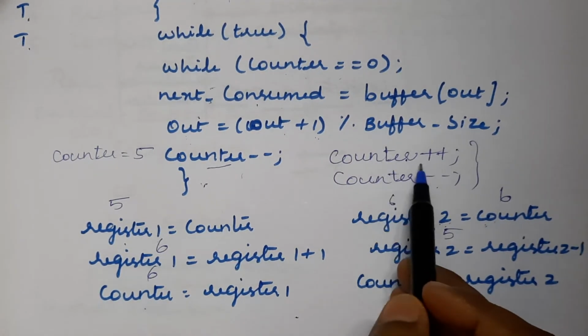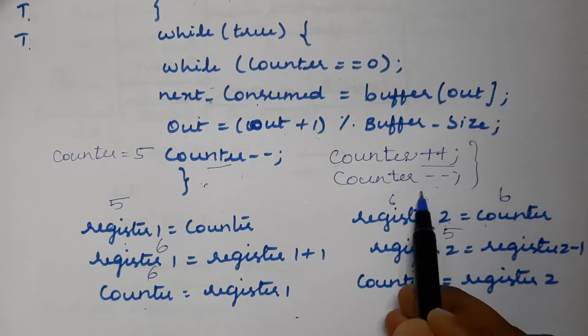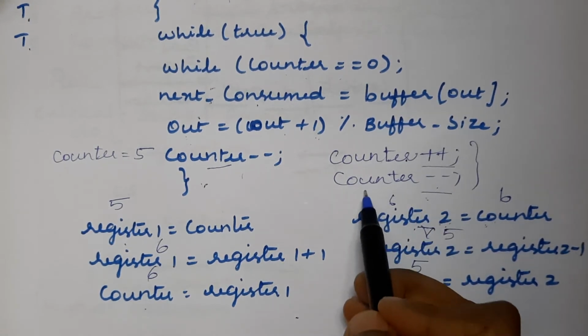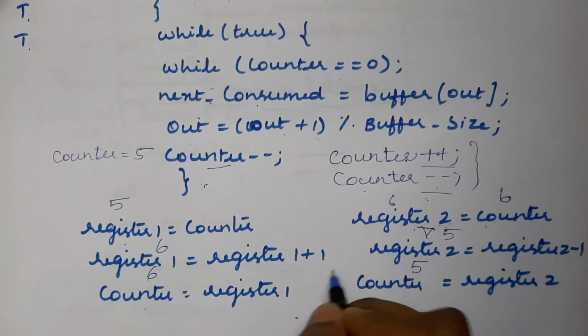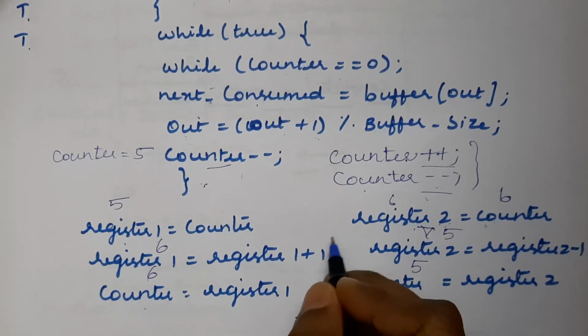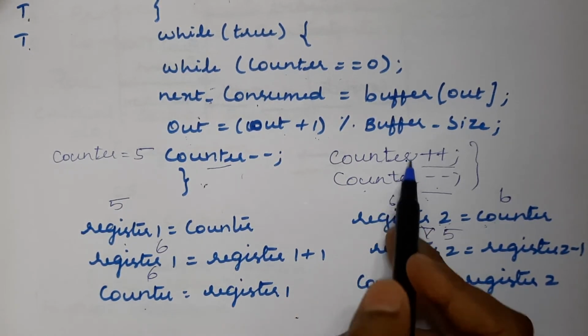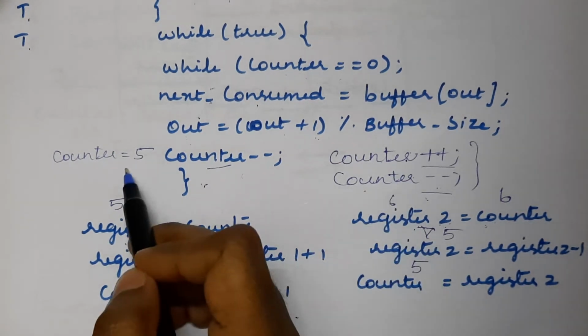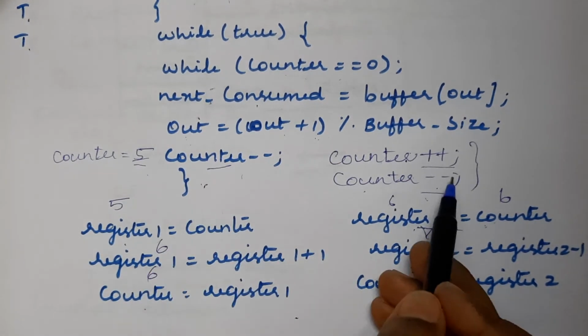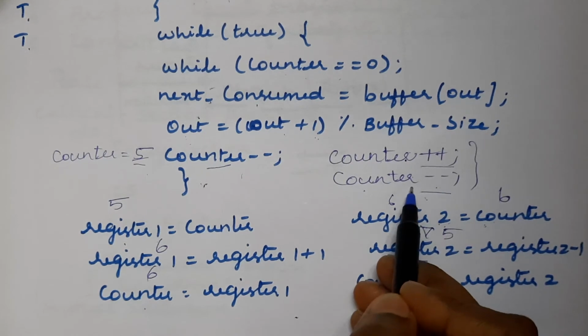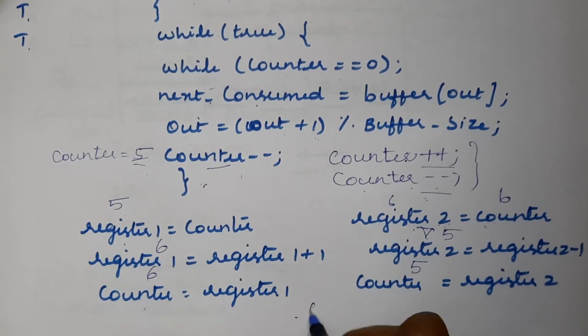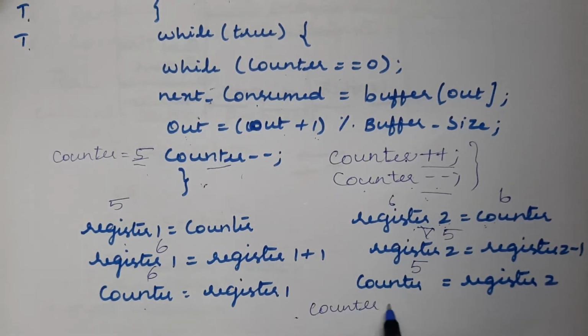We are just doing the incrementation operation followed by the decrementation operation. So what will be the final outcome? Obviously, the final outcome will be the same value we had before doing these two sets of operations. Initially we have 5, and if you increment it, it becomes 6, and if you decrement it again, it becomes 5. So the final outcome of counter is 5 only.